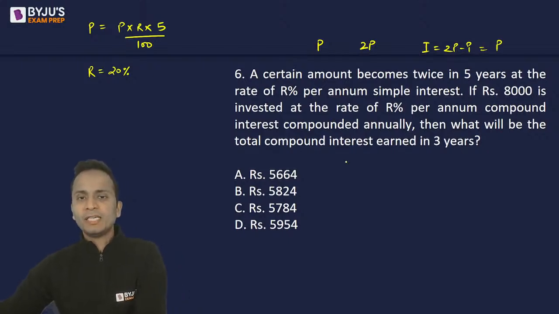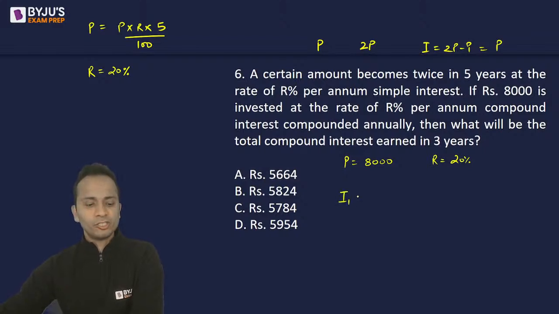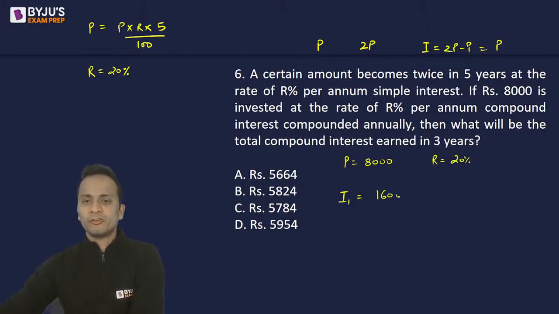Now for the next part, 8,000 is the principal, and rate of interest is the previous one, that is 20%, and we'll have to calculate the compound interest when interest is applied, calculated annually, and we'll have to find out the interest of 3 years. So I'll calculate the interest of each of these years one by one. So first year's interest will be 20% of 8,000. Okay. So 10% is 800, 20% will be 1,600. So first year का interest calculate करना बहुत easy है.